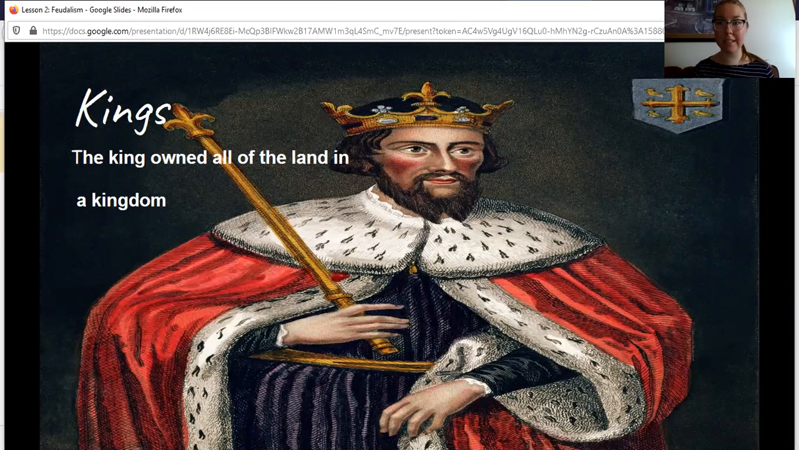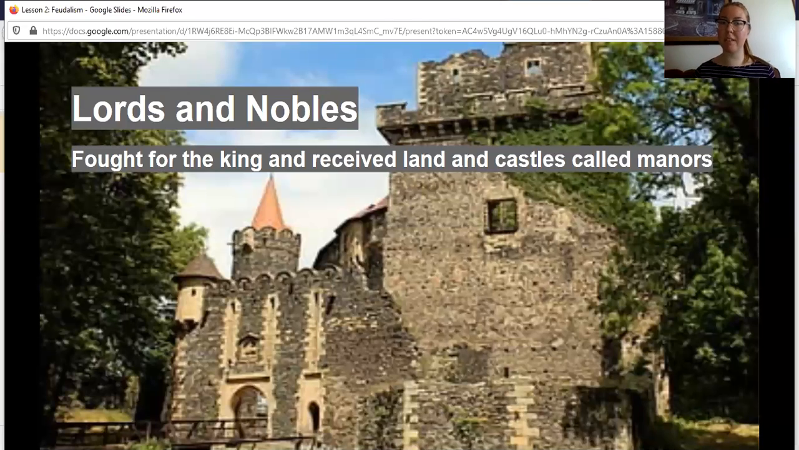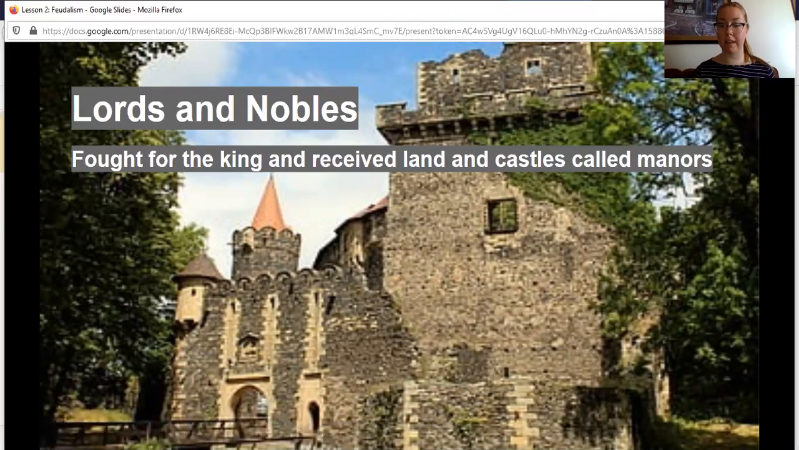So, kings. Kings run the show in the feudal system. The king owned all of the land in a kingdom. You see him here with his crown and his cape and his scepter. But kings will give part of their land to lords and nobles so that they can run that part of the land and collect the taxes. So lords and nobles fought for the king and they received land and castles called manors. So that is why we see all of these pictures of castles. These are the manors, and the land associated with them is owned by the lords and the nobles.